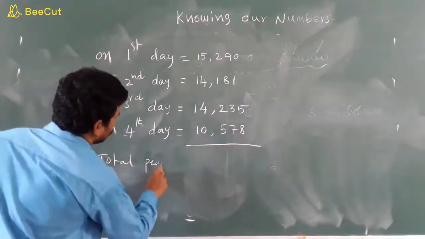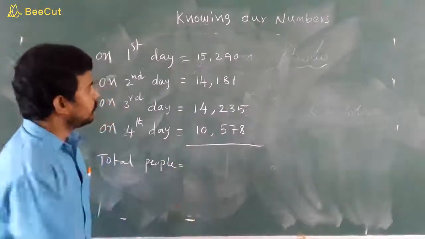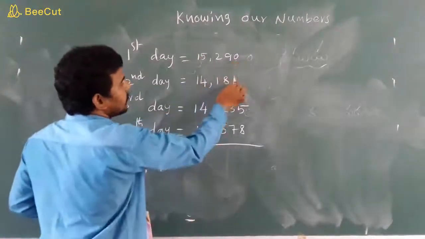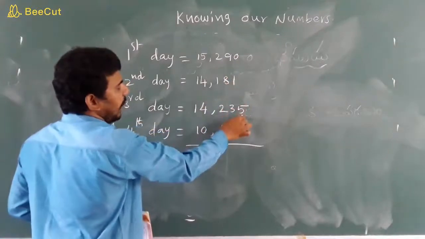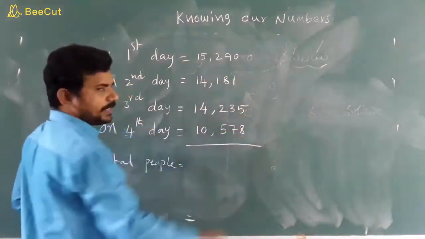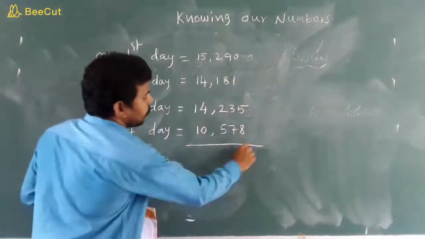Total people equals addition. 0 plus 1 is 1, 1 plus 5 is 6, 6 plus 8 is 14.